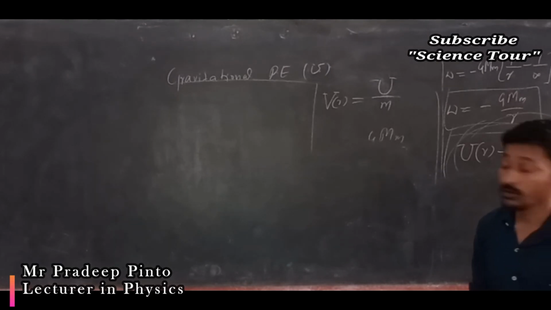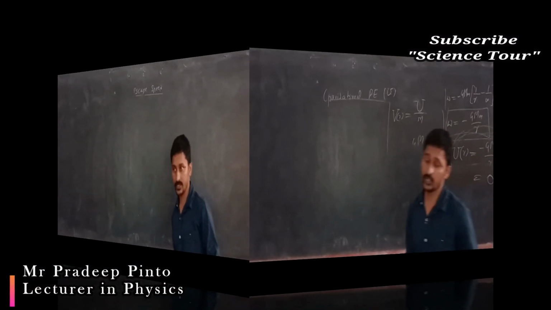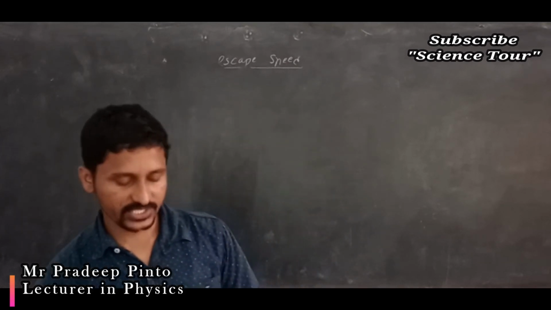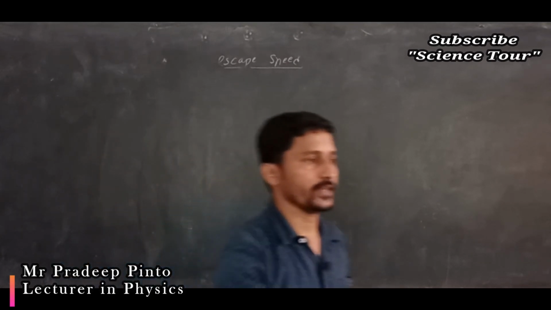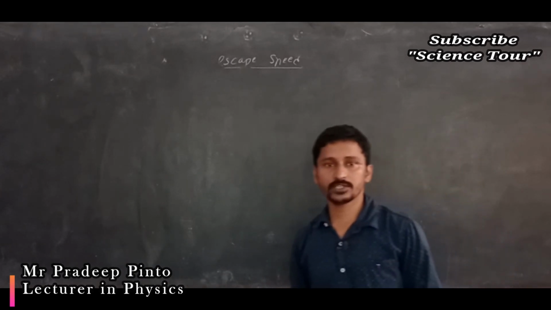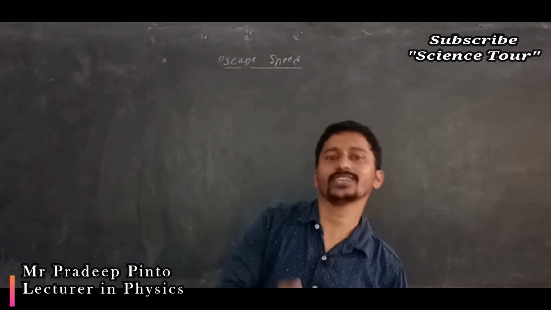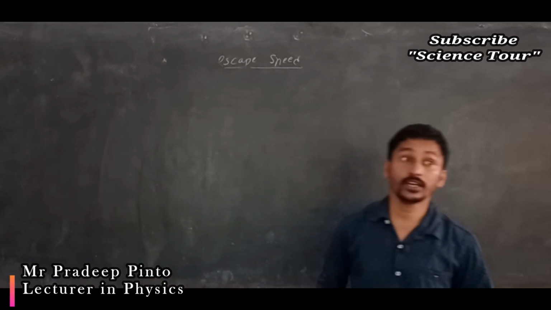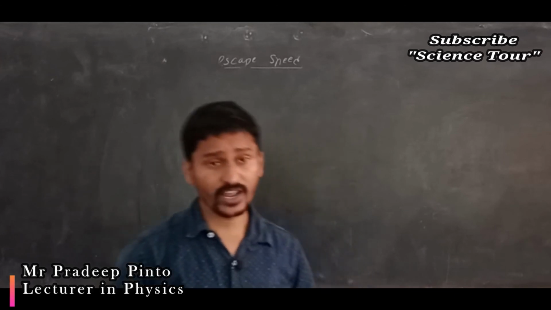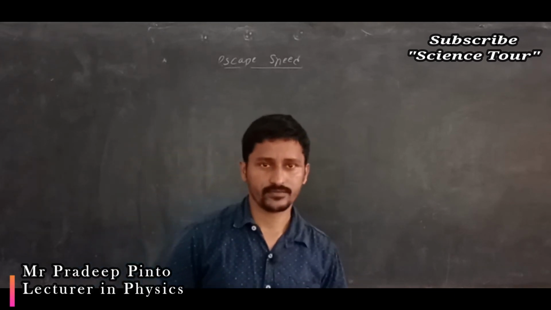Here I am going to conclude about this gravitational potential energy. We were talking about gravitational potential energy, and an object may have positive energy, negative energy or zero energy. Positive energy means it has its own positive energy, it can go anywhere. Negative energy means it is bound, and zero means it is free. It is not having its own energy, but it is free.